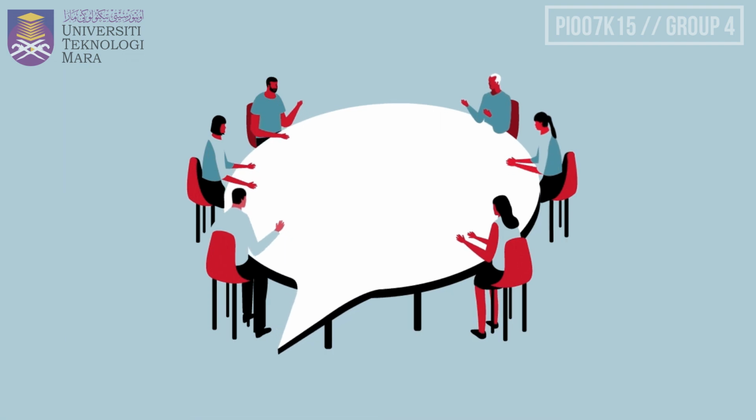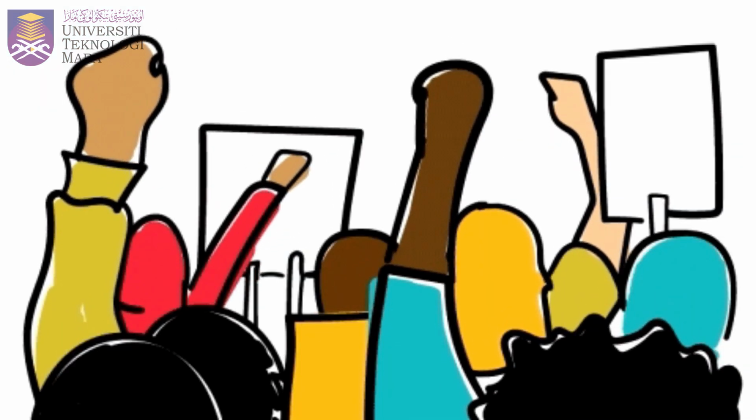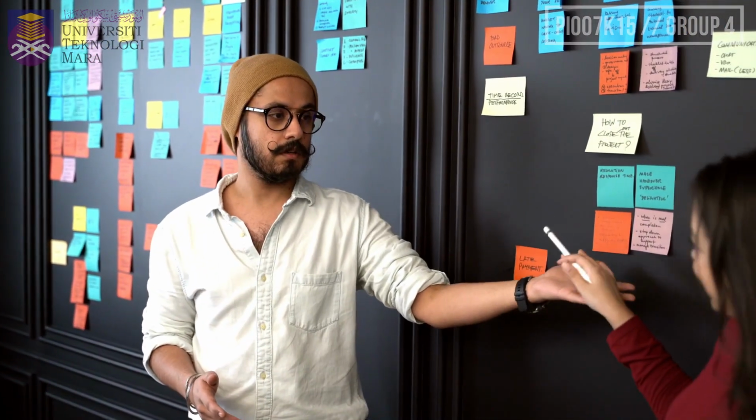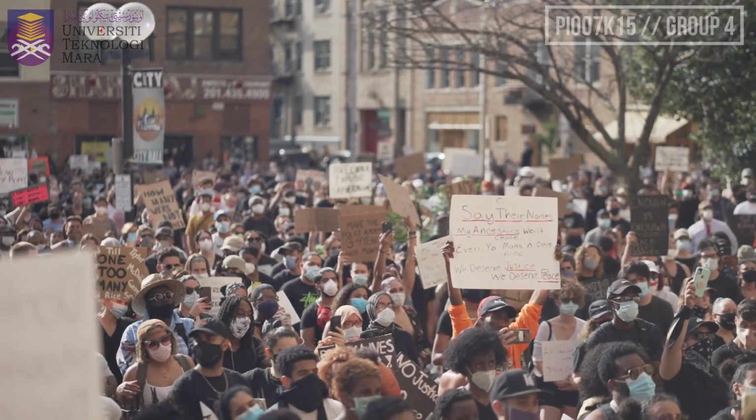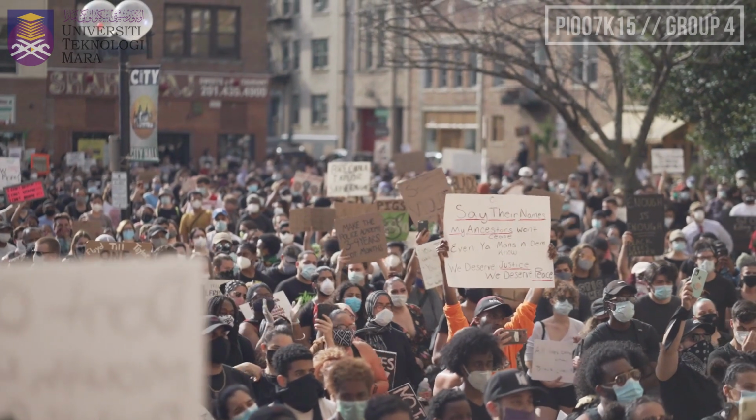Other than that, people of Narnia can also have the rights to freedom of speech, association, and also assembly. This means that the people of Narnia can express their views freely and without any restriction, can create associations and also make assemblies as long as it doesn't disrupt the public order.